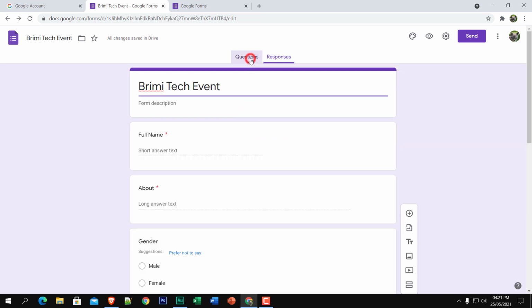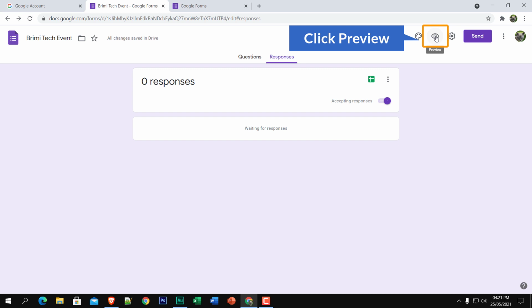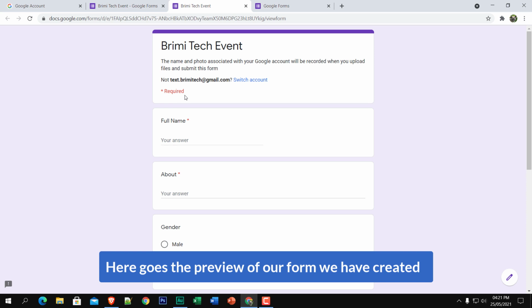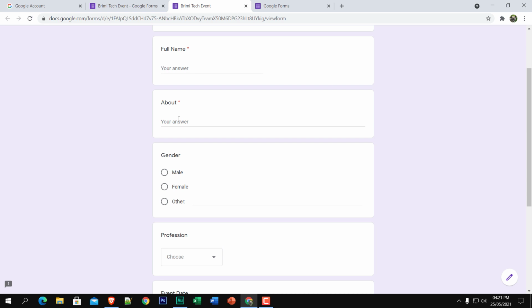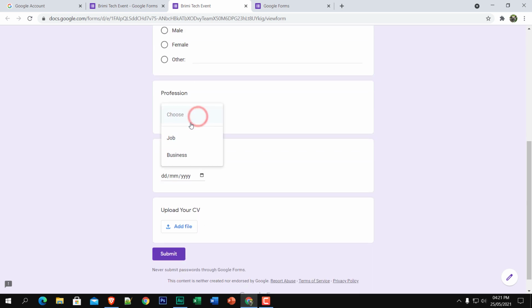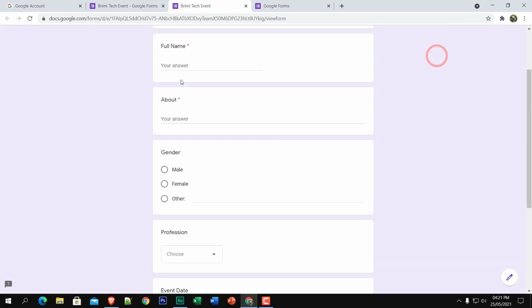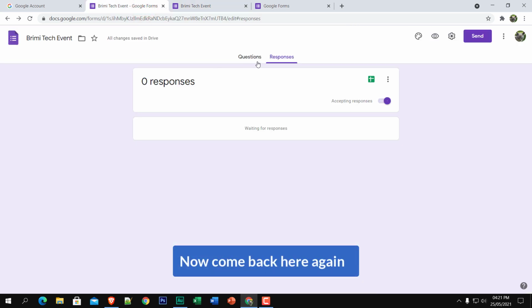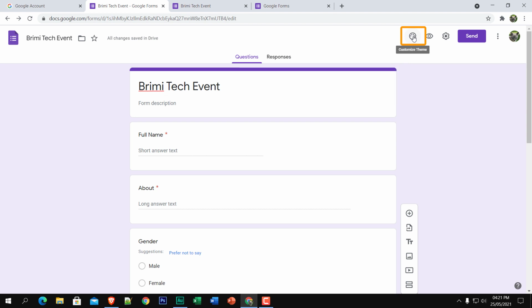So we have talked about questions and responses. Now go over here where you can see an eye icon, and if you click on here you can see the preview of the form. Just click on it, and here goes the preview of the form we have created. Full name, about, gender, profession, and date, and CV upload option.